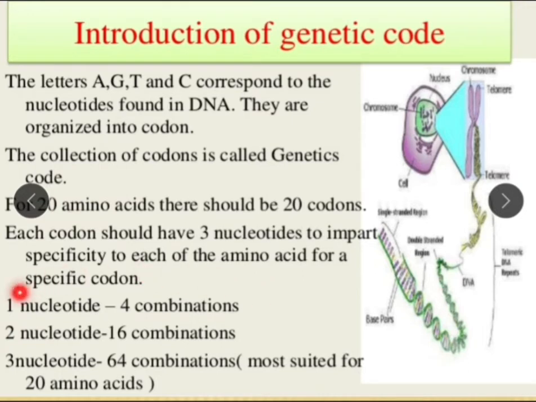So these hypotheses were discarded, and 3 nucleotides is equal to 1 codon. So 4 into 4 into 4, that is 64 combinations are possible. They are most suited for 20 amino acids. Let's see this in detail.